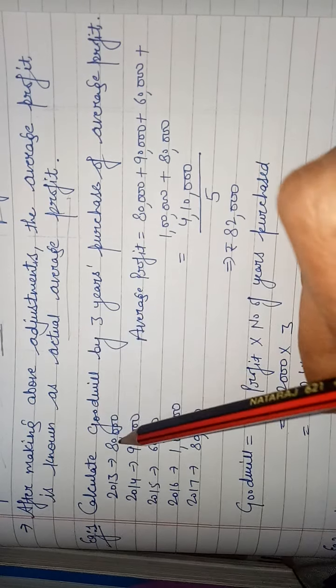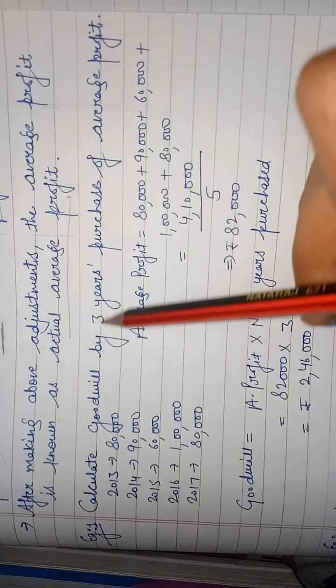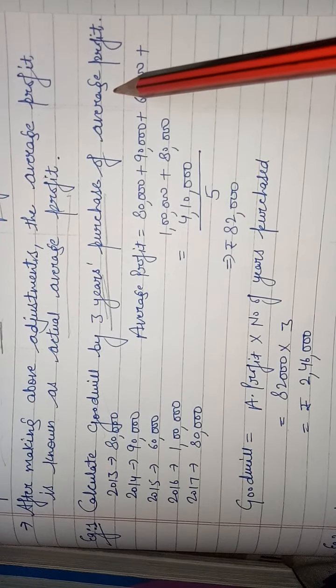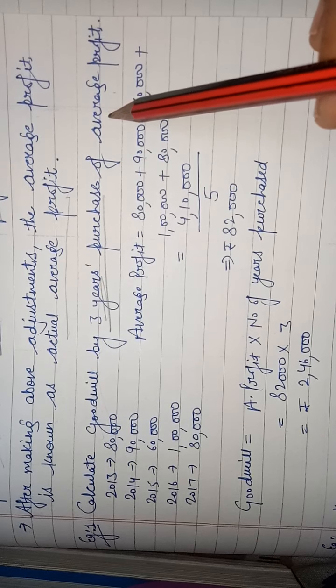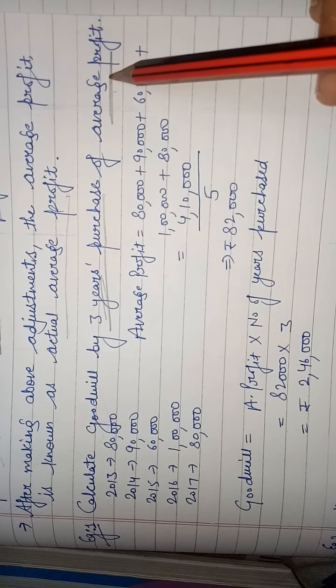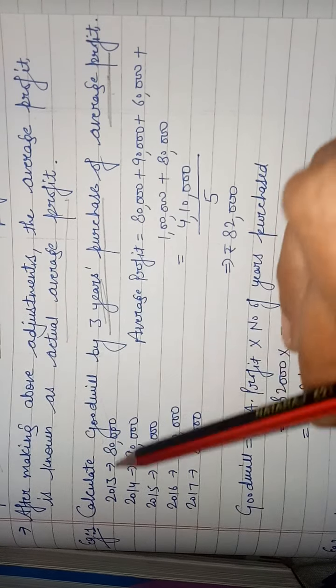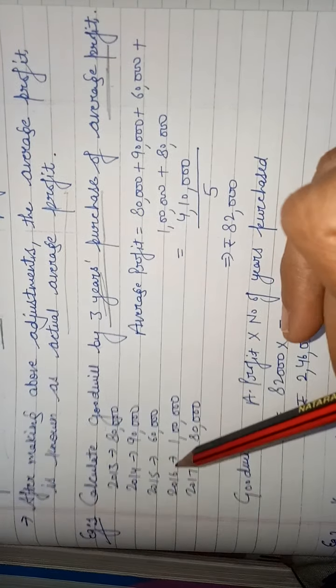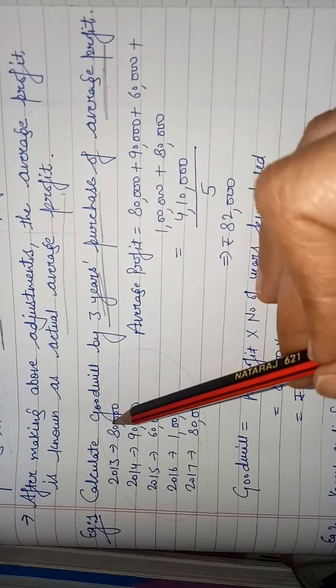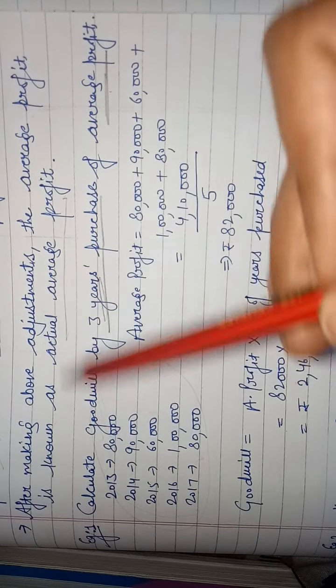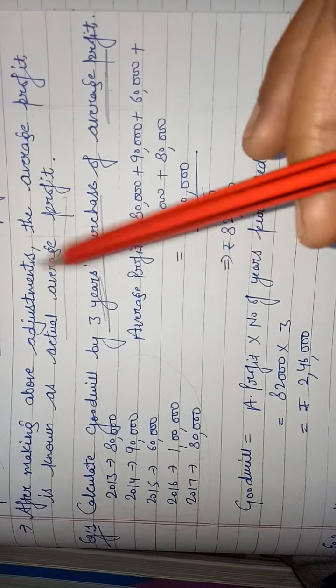See first example, it's very simple. Calculate goodwill by 3 years purchase of average profit. Means we have to calculate goodwill by average profit method and number of years purchase is 3. Profits are given 13, 14, 15, 16, 17. 5 years profits are given. No extra information, abnormal loss, abnormal income, nothing.